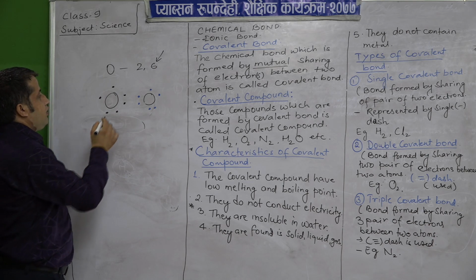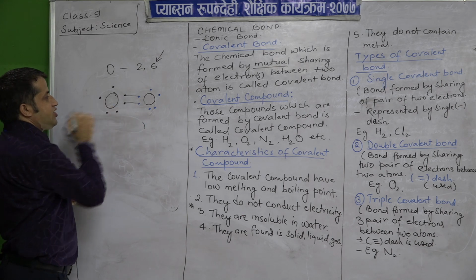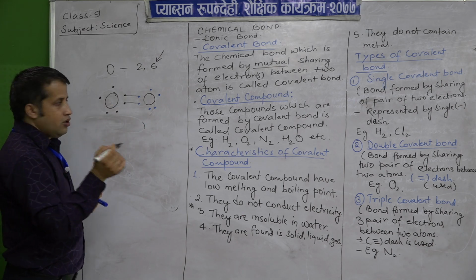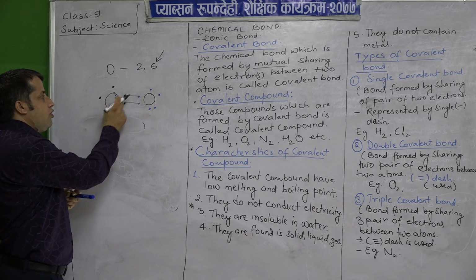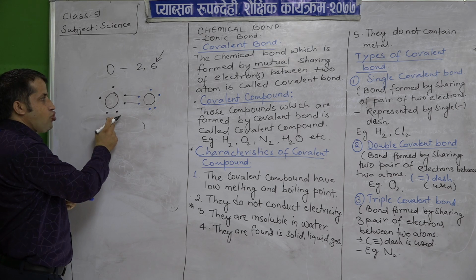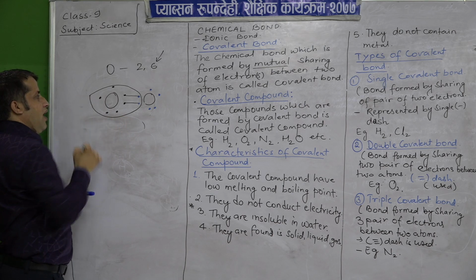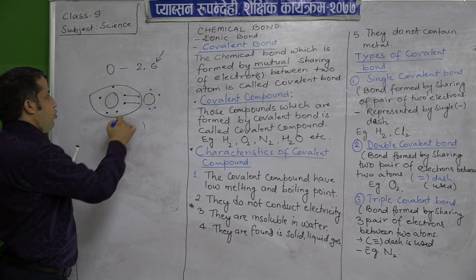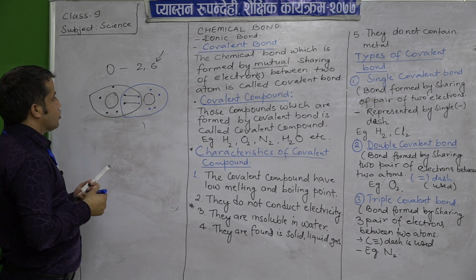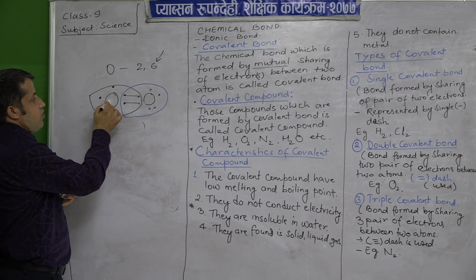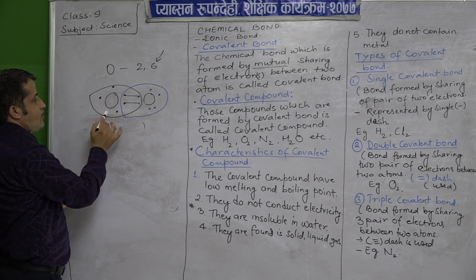Now what happens? In this case, a bond is formed between these two atoms. They share. 2 electrons of this oxygen atom are shared with 2 electrons of the other oxygen atom. So if we count for this oxygen atom, 1, 2, 3, 4, 5, 6, 7, 8.